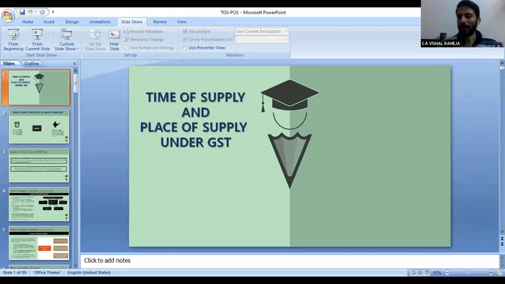Gaurav ji is saying place of supply is required for determining CGST or IGST. Ashwin Thakkar ji is also saying to charge IGST or CGST or SGST. Okay. So basically, when we moved into the GST regime, the terminology changed from POPS to POS. Earlier, during the service tax regime, the provisions were relating to POPS, place of provision of services.